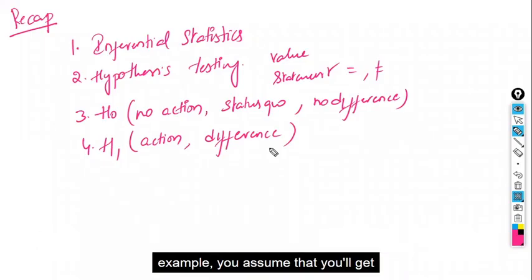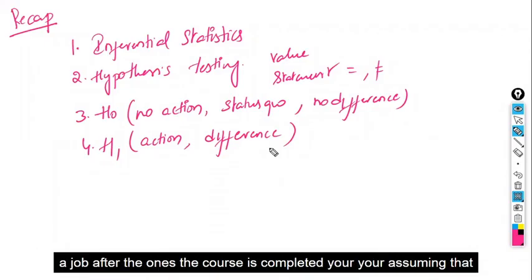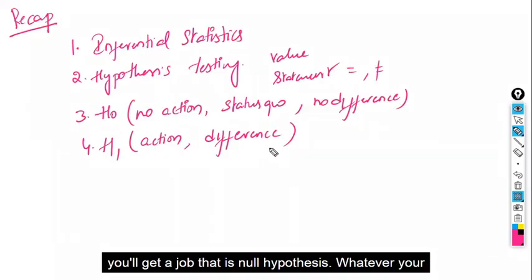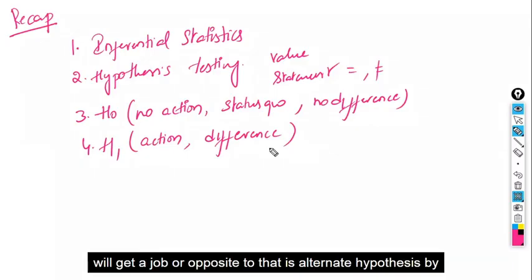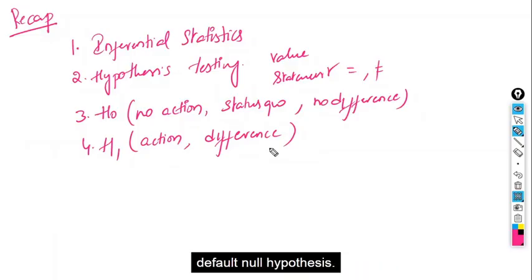For example, you assume that you will get a job once the course is completed. That assumption is the null hypothesis. Whether you will get a job or the opposite of that is the alternate hypothesis. By default, it is the null hypothesis.